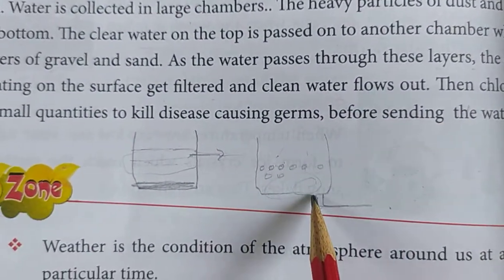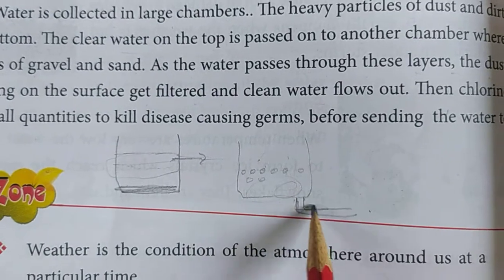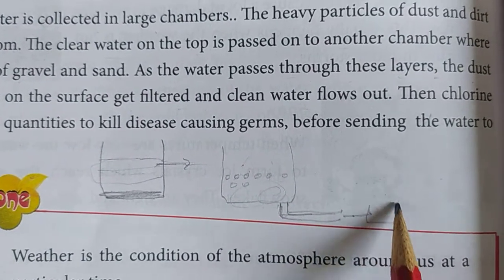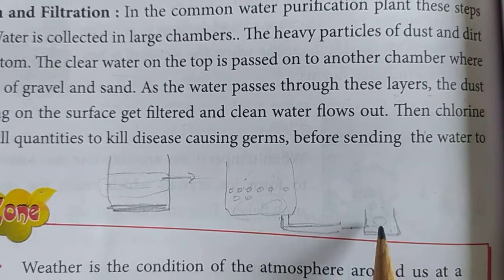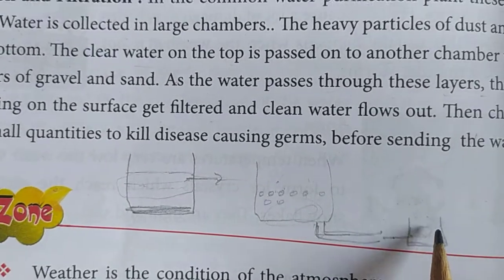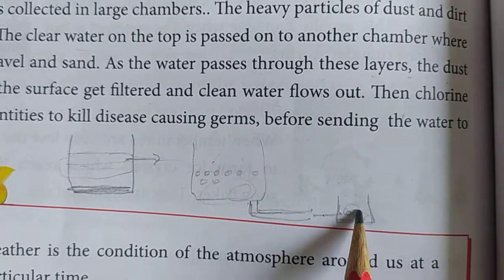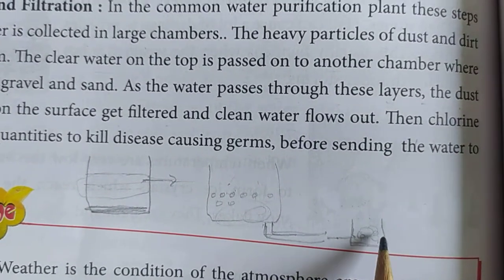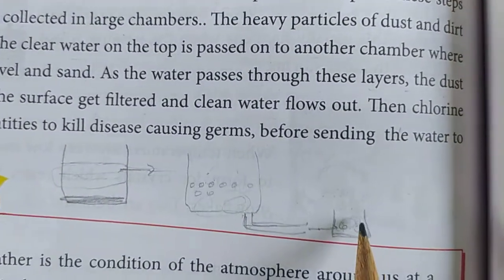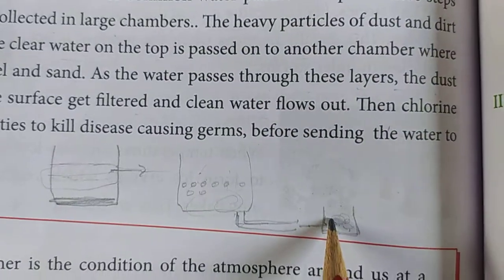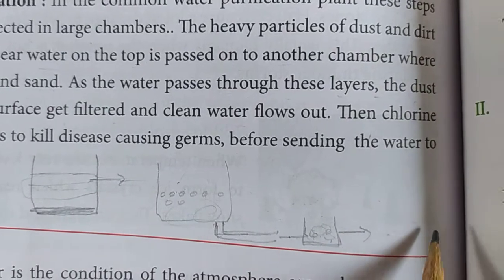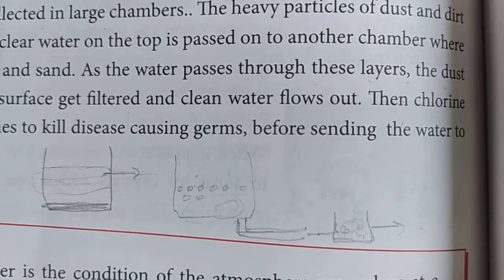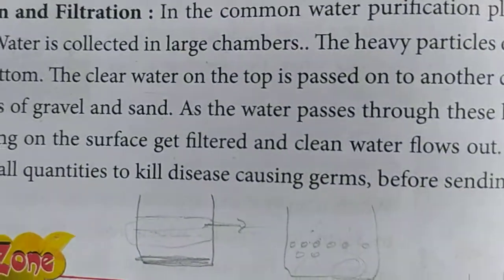Then when the clean water comes out of this chamber, this water will be collected in tanks, and these are treated with chlorine. Treated with chlorine means chlorine will be added in small quantities to this water, so that if any bacteria or germs are there, they can be killed. And then it will be sent to our homes through municipal taps. Okay children, this is our lesson reading and explanation.